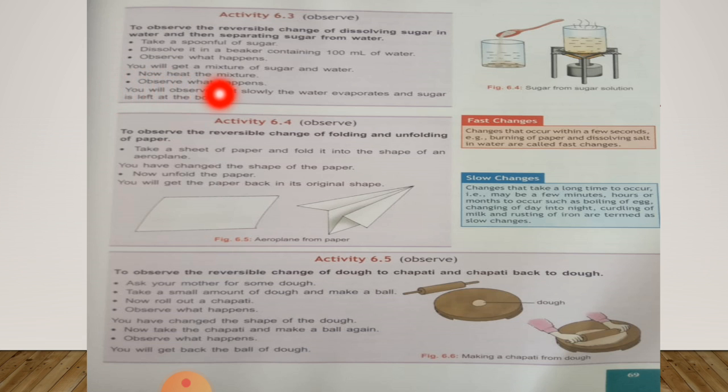Now you have to heat the mixture or solution of sugar. Observe what happens. You will observe that slowly the water evaporates and sugar is left at the bottom. So, in this activity, you found that when sugar is dissolved in water, sugar mixes well in water and the taste of water becomes sweet.